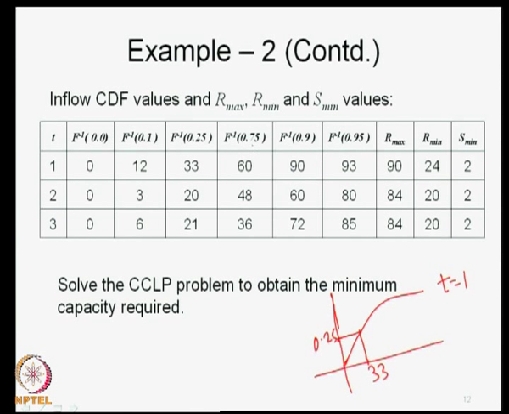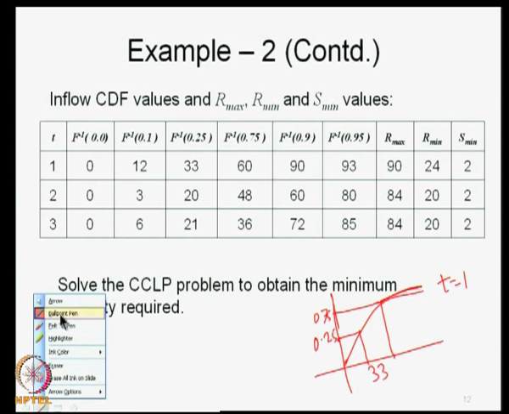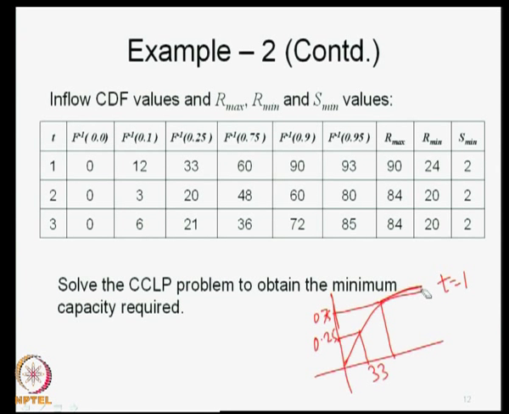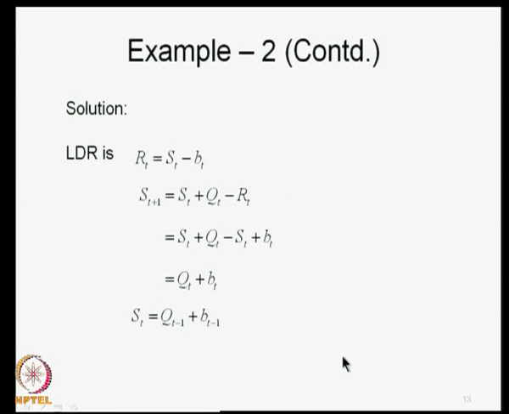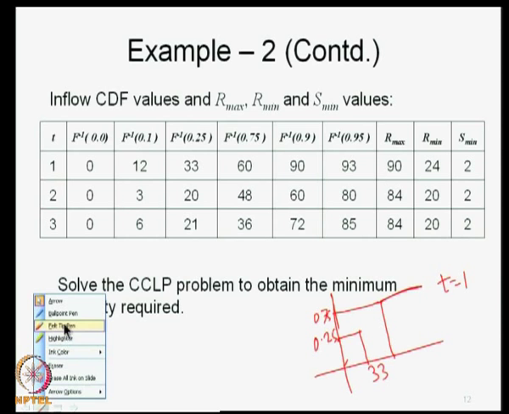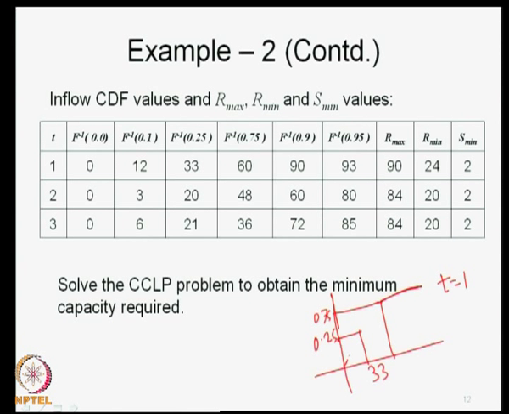F inverse 0.75 will be 60. Let us say 0.75 is here somewhere, and then this goes on like this, and so on.